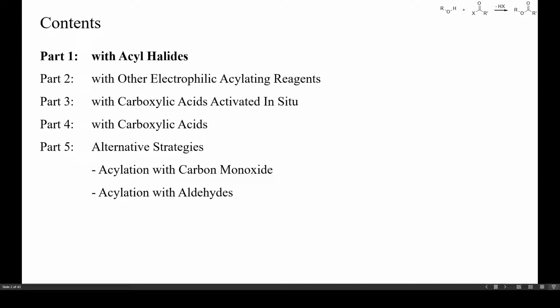The remaining presentations are about other electrophilic acylating reagents, about in situ activated carboxylic acids, and about the acid-catalyzed esterification of carboxylic acids. Finally, the acylation of alcohols with carbon monoxide and the oxidative acylation of alcohols with aldehydes will be discussed in part 5 of this video playlist.